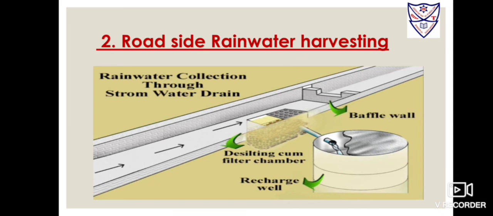Percolation pits covered with concrete slabs having holes are constructed. Rainwater falling on the roads goes into these pits through the holes. After filtration in the percolation pit, rainwater enters the recharge well through the outlet pipe and gradually seeps into the soil. Students, the advantage of rainwater harvesting is that it increases the availability of groundwater. This helps us to overcome water problem, especially during dry seasons.